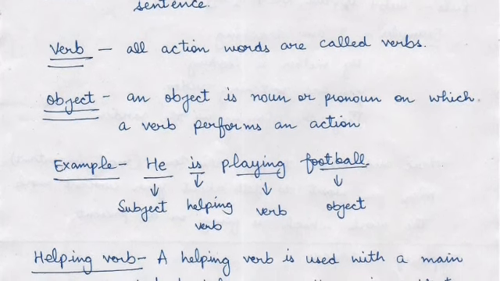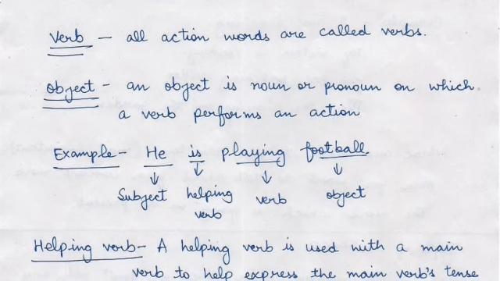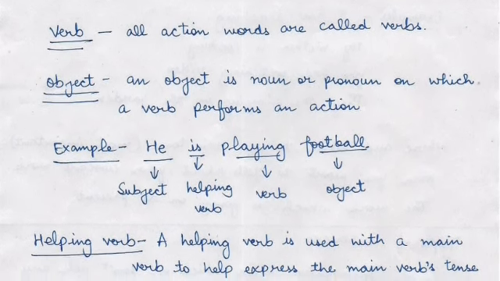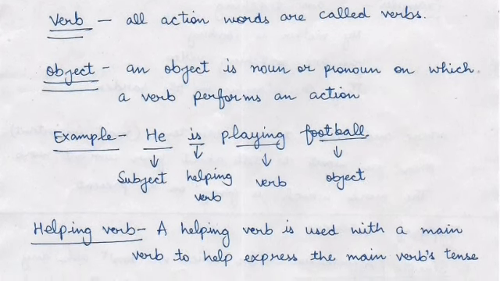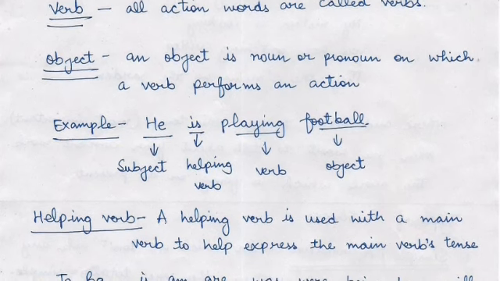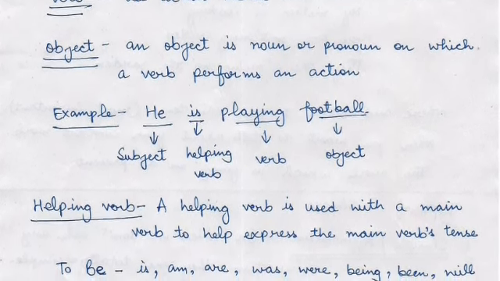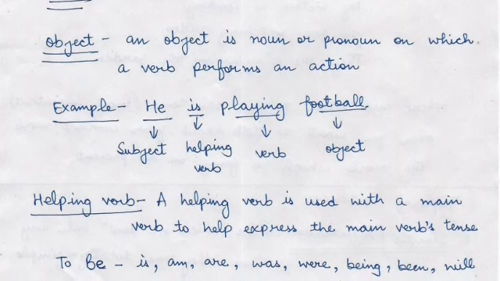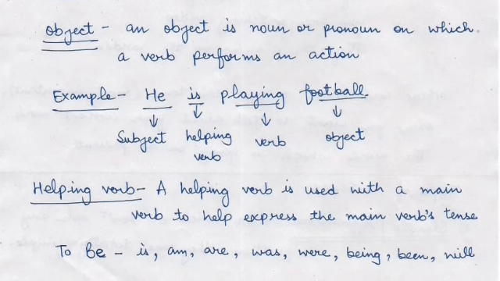Or you can say object is used to give us the full meaning of any sentence. As you can see in the example, he is playing football. Now, he in the sentence is subject as he is performing the action of playing, is is a helping verb, playing is verb, and football is object.